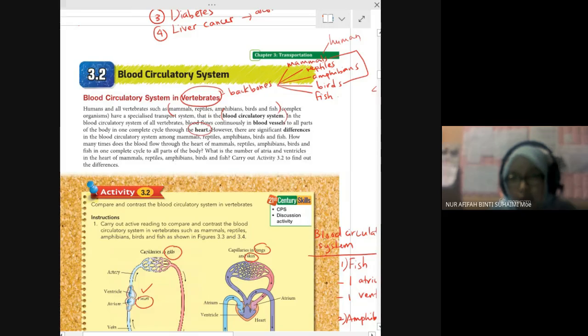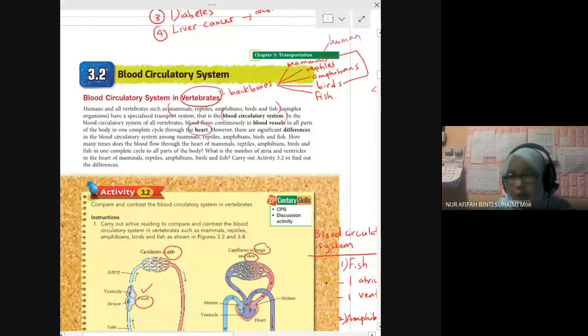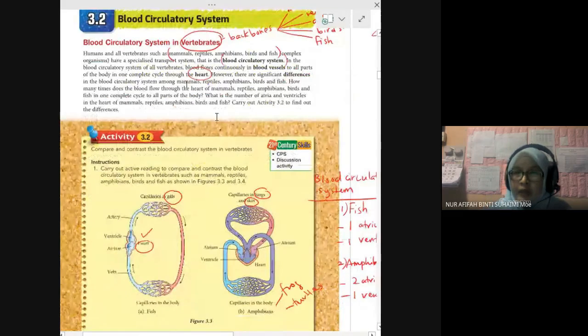The heart is the main part of our body to transport oxygen and also carbon dioxide. However, there are differences between the transport systems in different categories of animals.